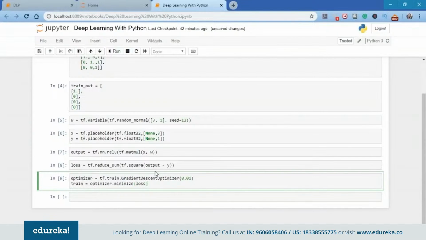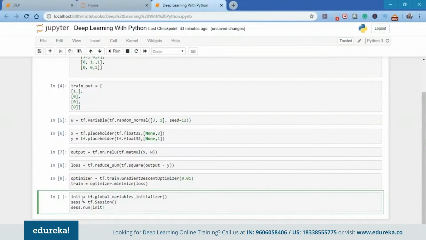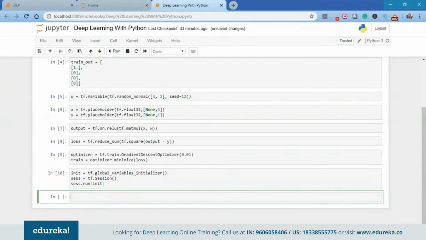Now next step, what I'm going to do is initialize the variables. Another important thing to know here is that the variables are not initialized when I use the tf.Variable method. So I need to explicitly initialize all the variables in a TensorFlow program using the following code. As you can see here, I have init, and I'm going to use tf.global_variables_initializer. That will initialize all the variables that I have placed under tf.Variable. So let me run it.